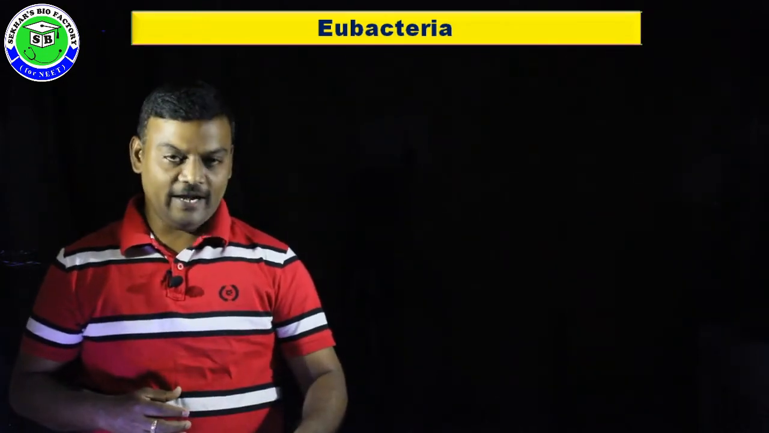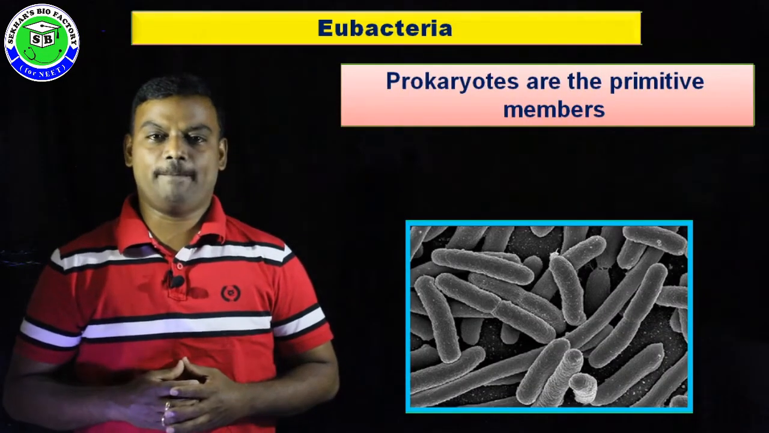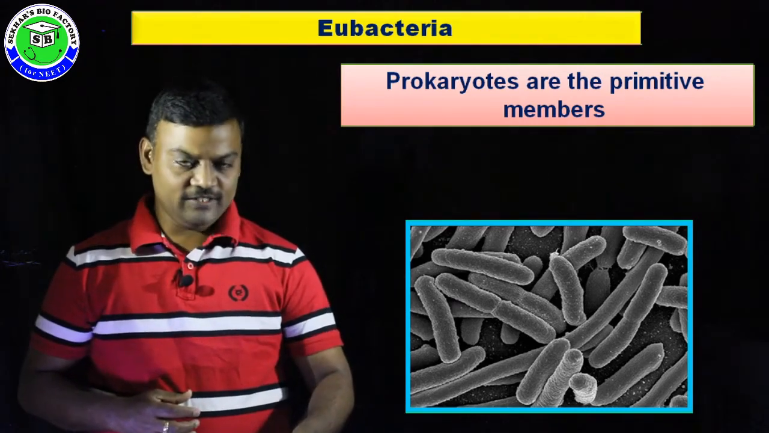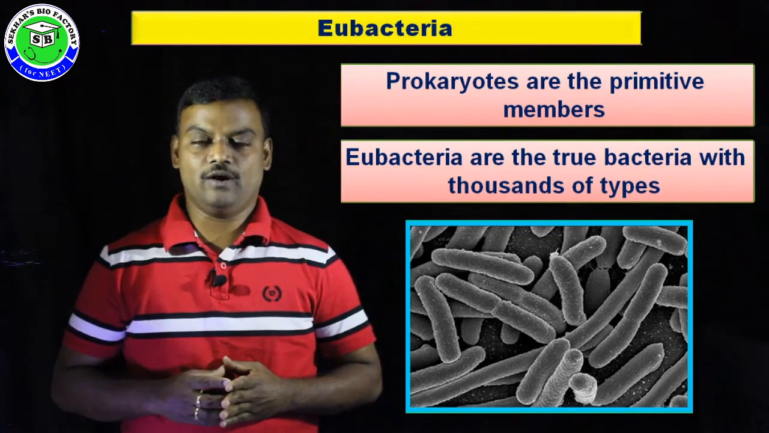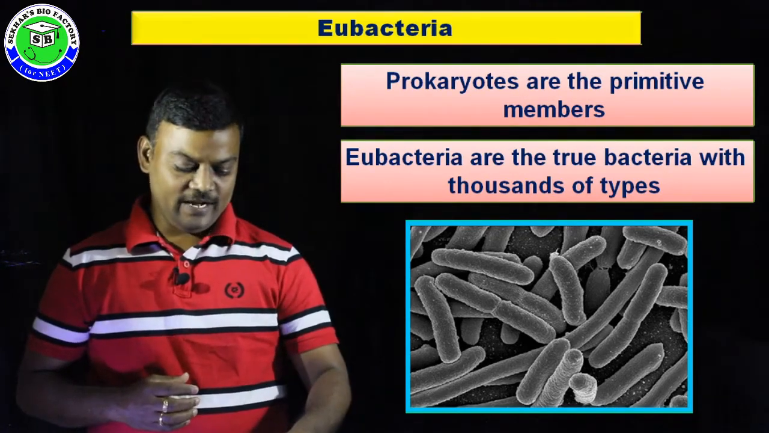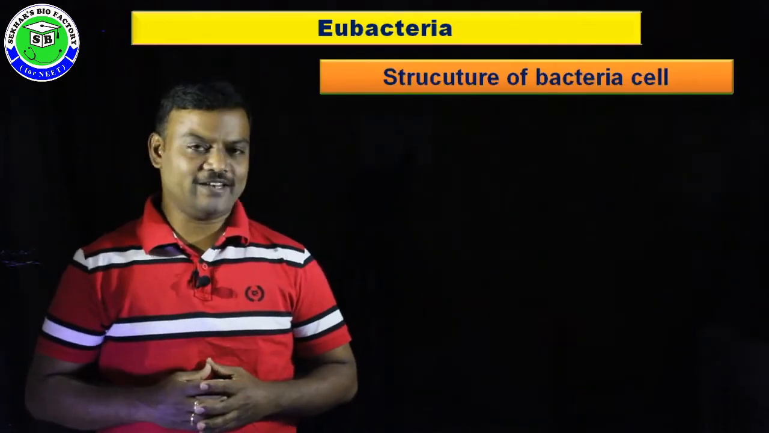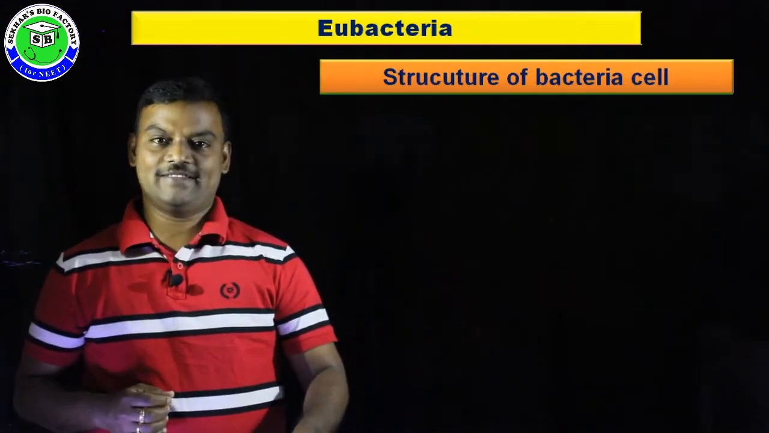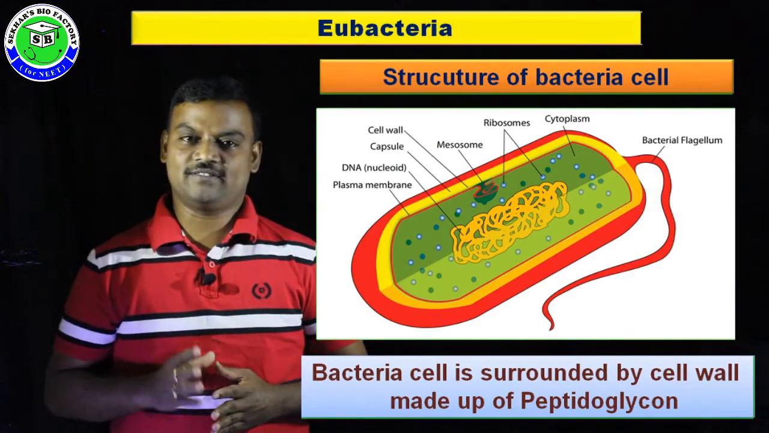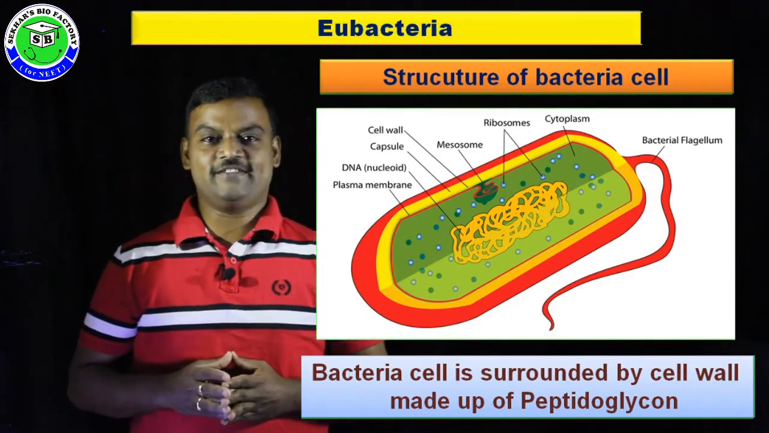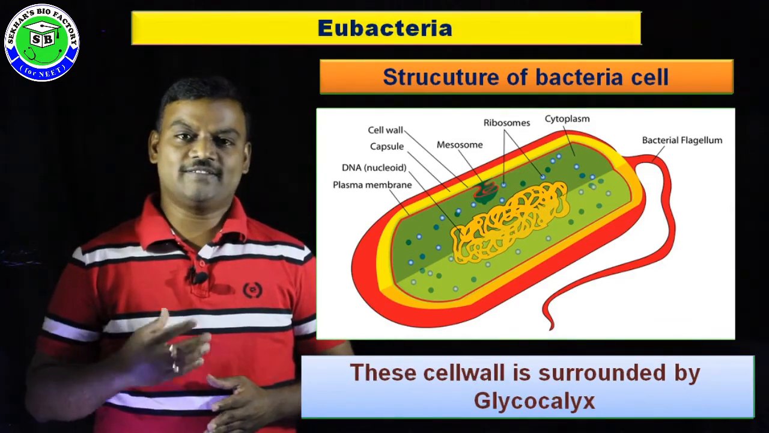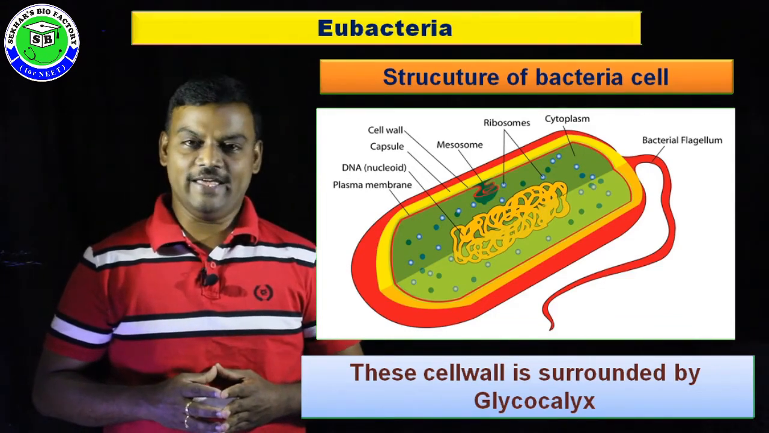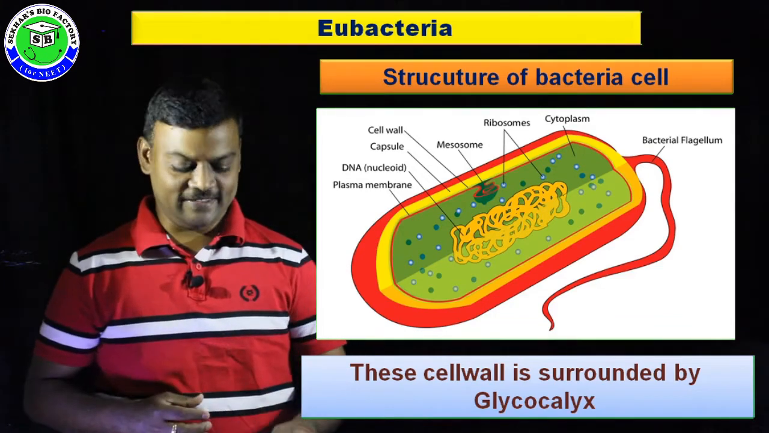In the Monera kingdom, all prokaryotes are present, and these prokaryotes are considered primitive members. In this Monera kingdom, the eubacteria are considered true bacteria, with 1,000 types. In the structure of the bacteria cell, the cell is surrounded by a cell wall made up of peptidoglycans. Around this cell wall, there is a special layer called glycocalyx.